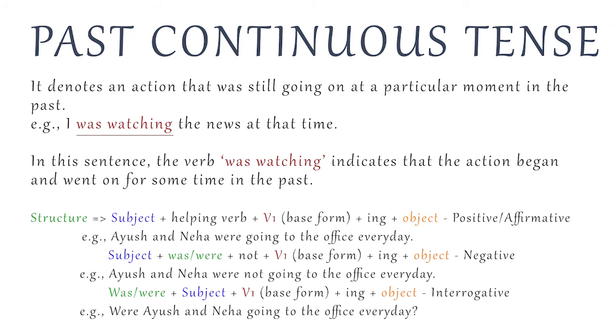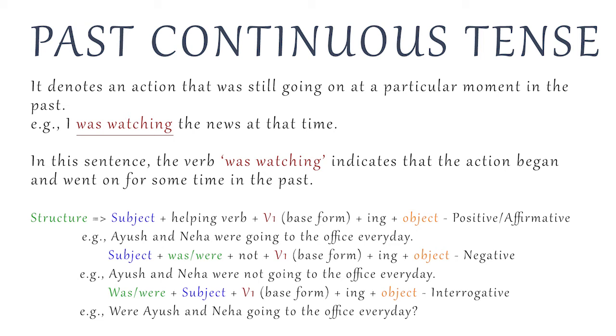Past continuous tense. The verbs that show actions that continued for some time in the past are said to be in the past continuous tense. For example, I was watching the news at that time. In this sentence, the verb was watching indicates that the action began and went on for some time in the past.